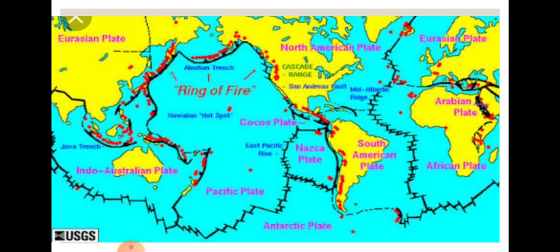Now you can see this picture. In this picture, you will understand the locations of the plates like the Eurasian plate, Indo-Australian plate, Antarctic, South American, North American, and Arabian. All these plates are the major plates. But in between, you will find the Cocos plate and Nazca plate. These are the minor plates. The position of the plates is very important for map pointing also. You will get this diagram in your book also, so practice it, where you can see the major plates of the world and which are the minor plates of the world.